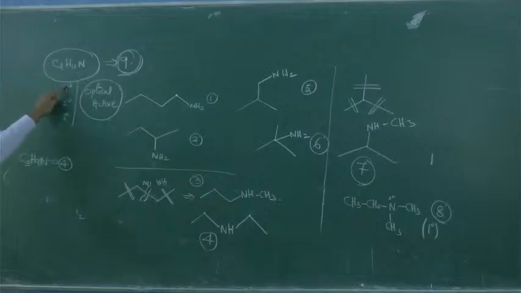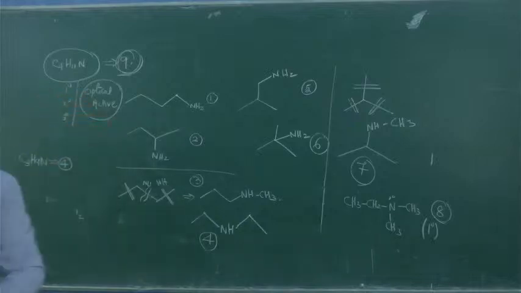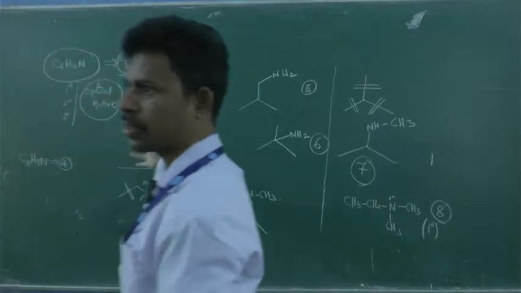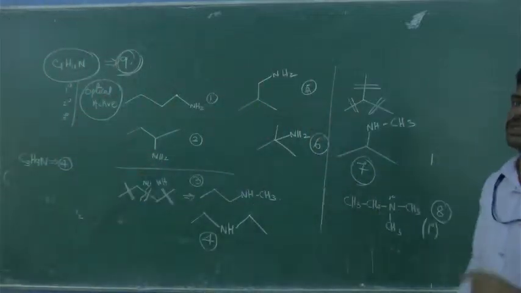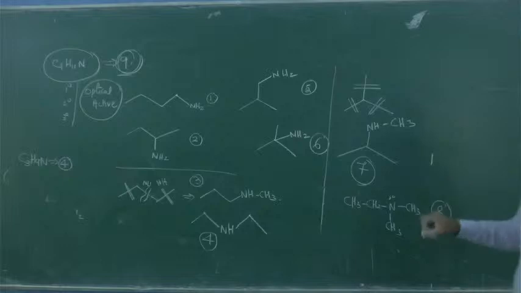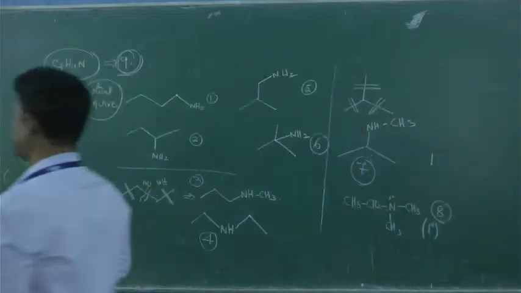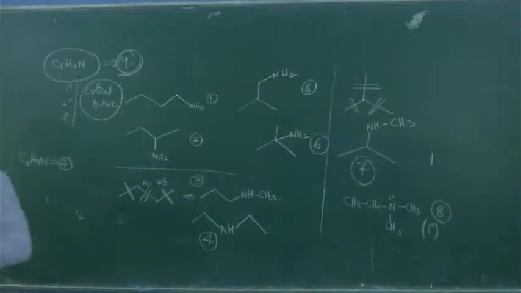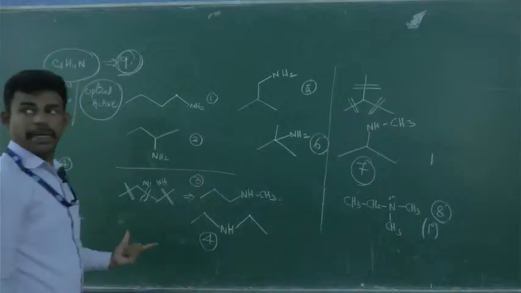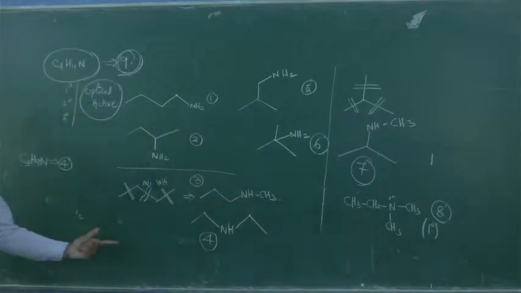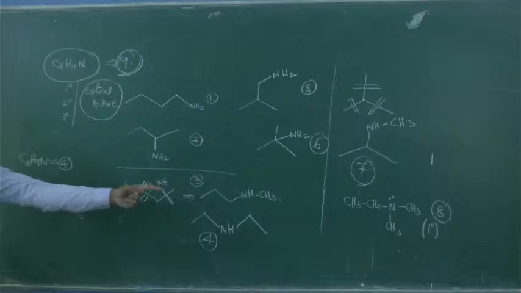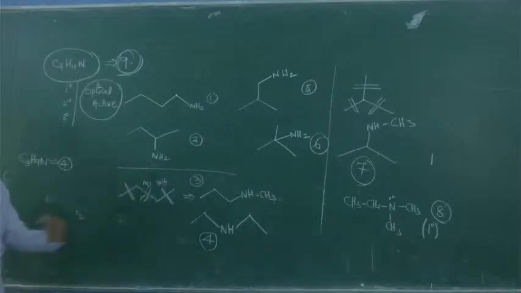Optically active means there will be 4 different groups, which you can find by looking at the structure. So this task you have to do along with the 9th one. I hope I made it clear. The 9th one you have to find.